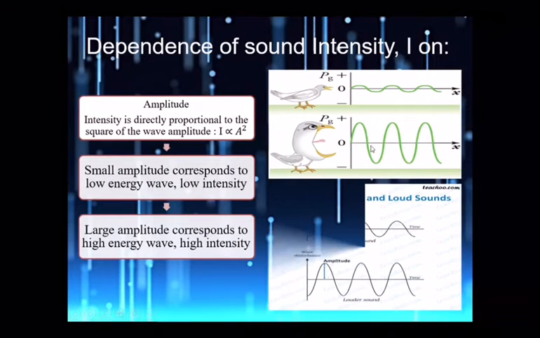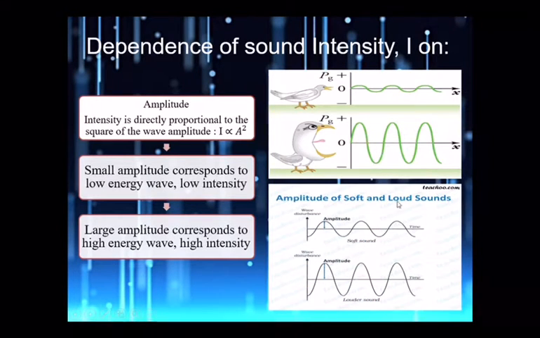So the other example is the soft sound and the louder sound. When the soft sound is made, it will produce a small amplitude and the intensity of sound will be low. While for the other one, when the loud sound produces a large amplitude, the intensity of sound will be higher than the soft sound.